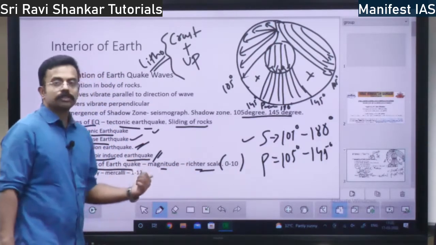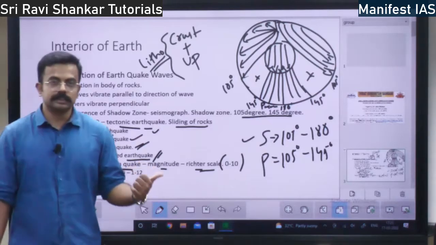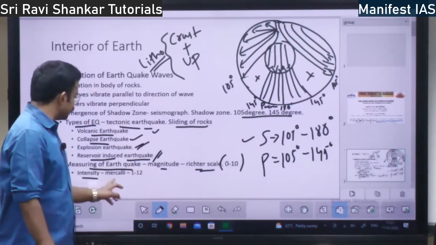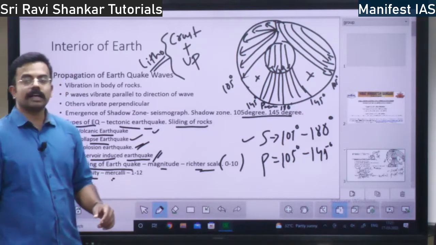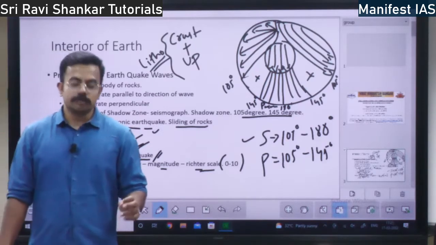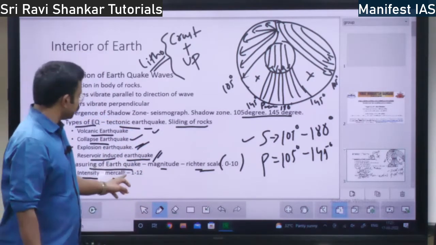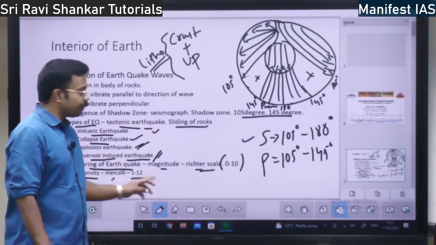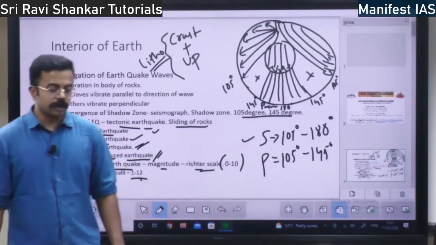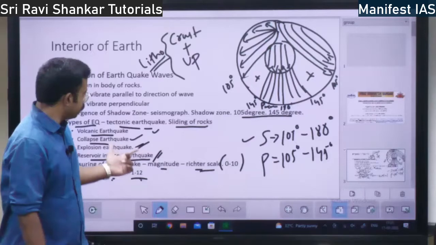Next you have one more scale of measuring the earthquake. This is the intensity scale. It is also called the Mercalli scale. The Mercalli scale has the value from 1 to 12. So what is the Mercalli scale? How is it different from the Richter scale?